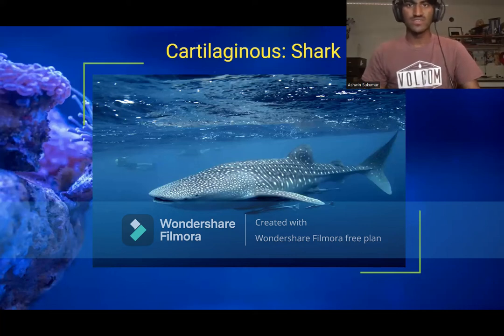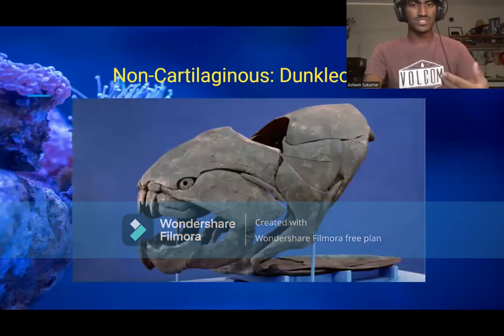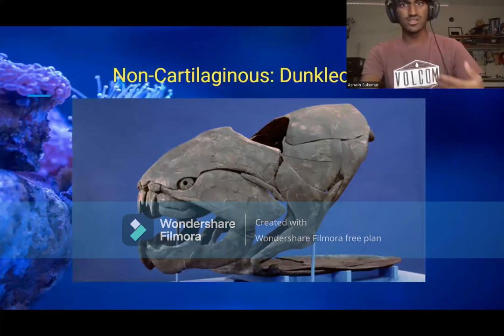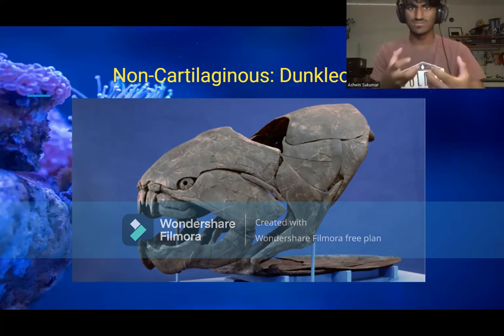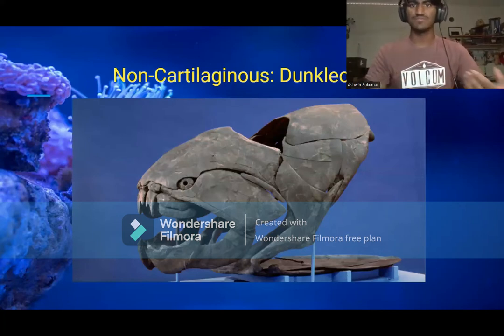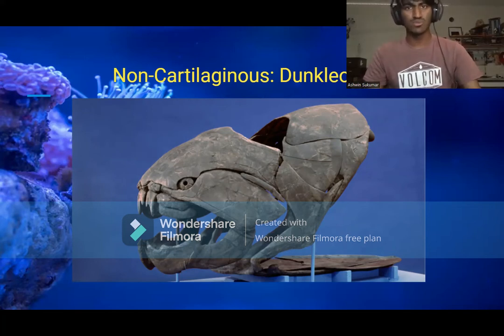While a non-cartilaginous fish known as the Dunkleosteus, which is an extinct prehistoric creature that is basically an armored version of a whale shark or a Moby Dick. These fish are armored with bone, hard, like skull-ish factors in a sense. This fish is basically the exact opposite of a shark. It is essentially an armored tank with bones forming powerful armor against basically predatory creatures such as a megalodon or